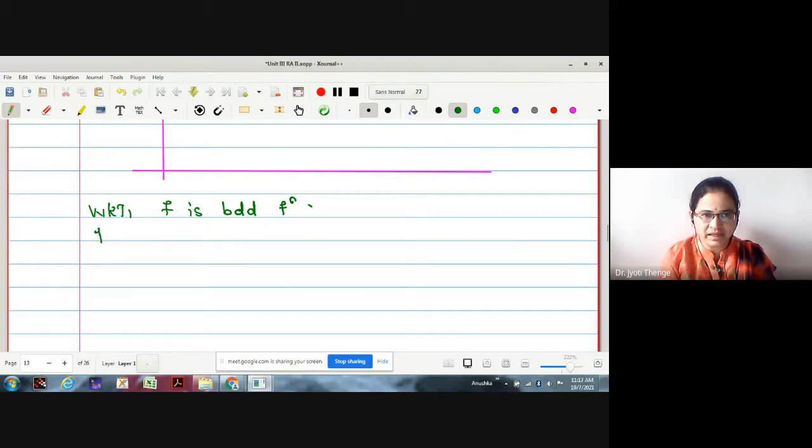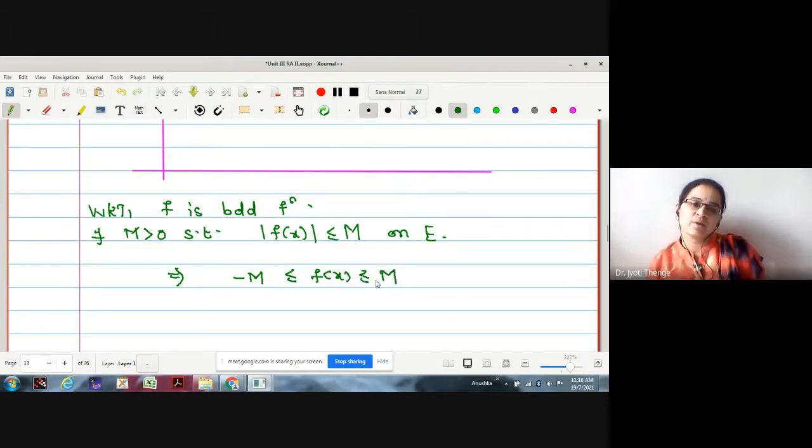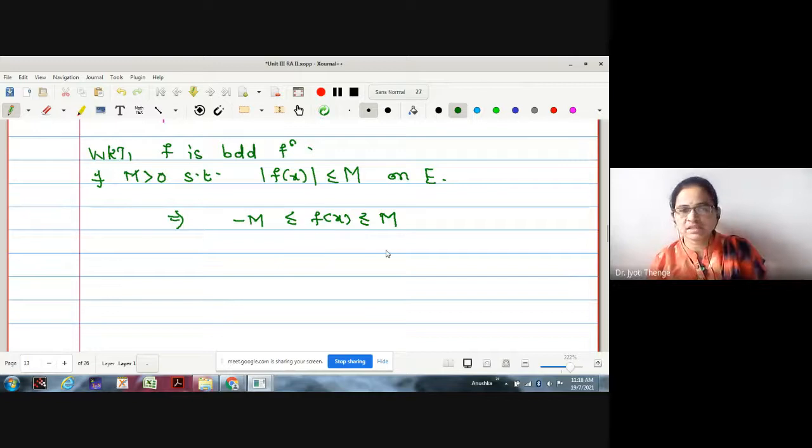May I say that there exists M greater than 0 such that the modulus of f of x is less than or equal to capital M on E. Now, whenever I write this kind of situation, what does it mean? f of x lies between minus M and plus M, right?